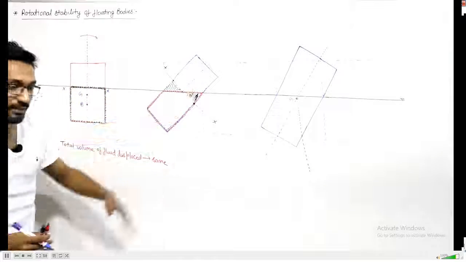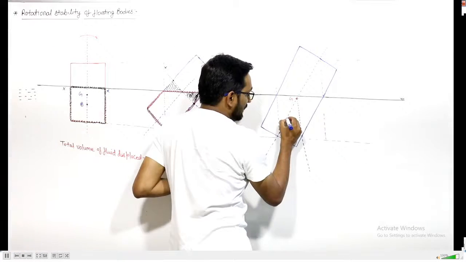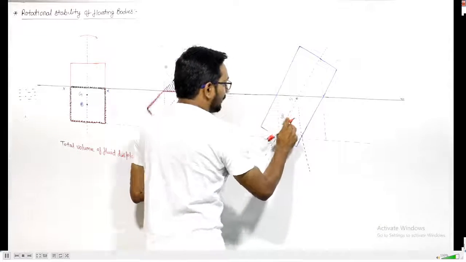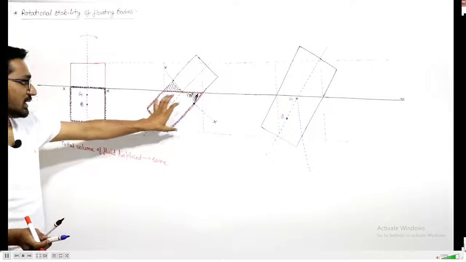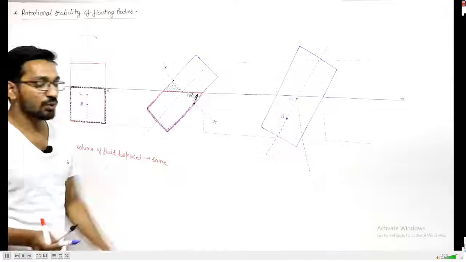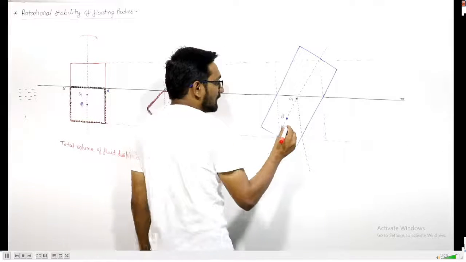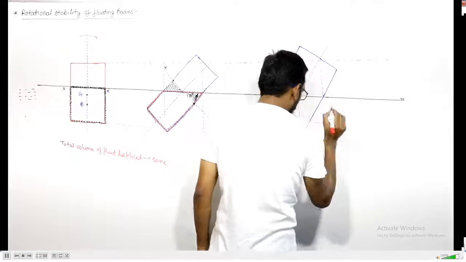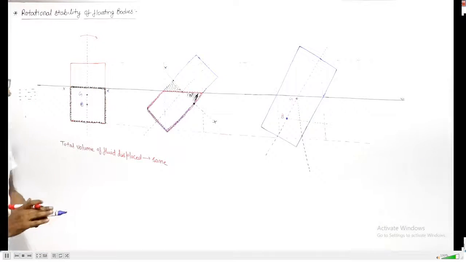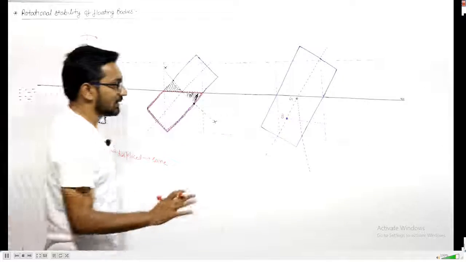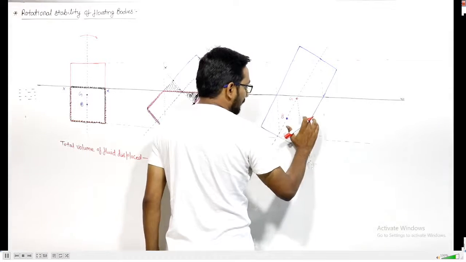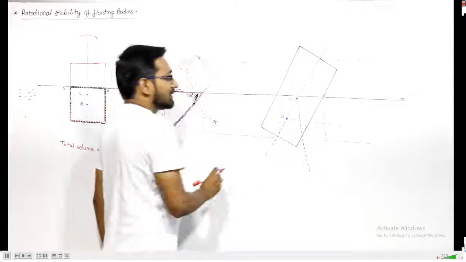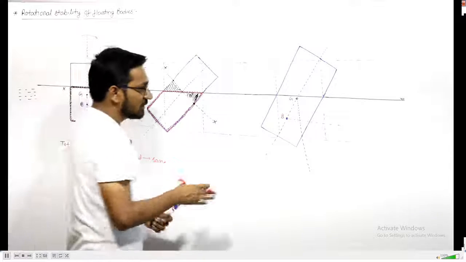Now this axis will be tilted, and initially the center of buoyancy is here. But now, as you understand from this, the center of buoyancy tends to shift towards the right direction. So now please focus here. Let us see what will happen. Just understand, guys, the center of buoyancy will shift in this direction.